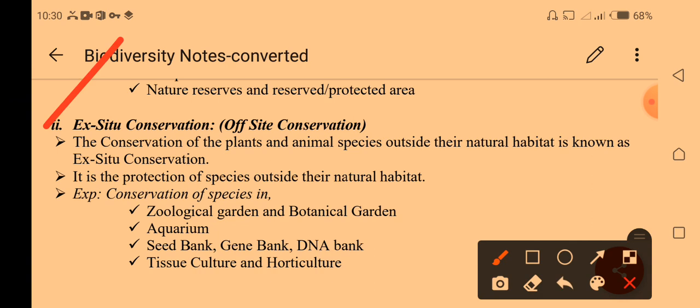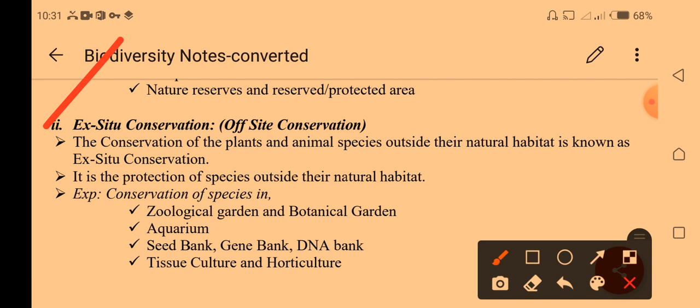Ex situ conservation: ex means outside or off, and situ means a particular place. Conservation of plants and animals, especially plants, outside their habitat is called ex situ conservation.